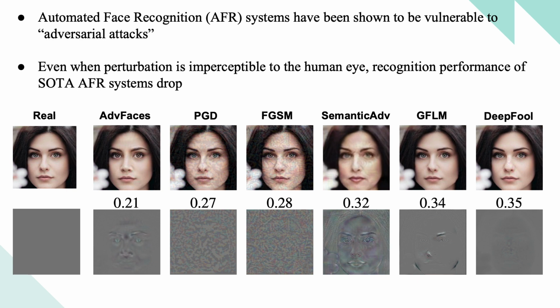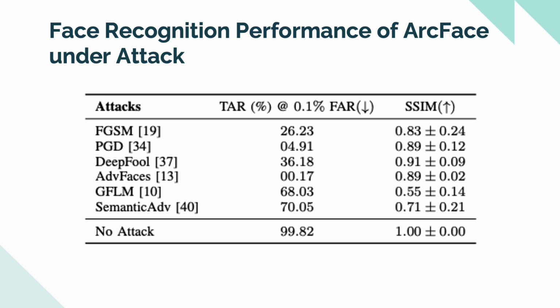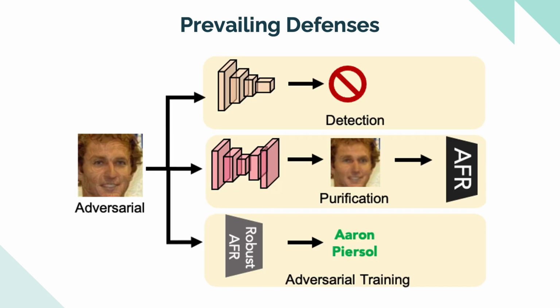We also show the ArcFace cosine similarity scores between the adversarial image and the unaltered input real image. A score above 0.36 here indicates that two faces are of the same subject. Therefore, none of the 6 adversarial face images successfully match the input real image. Quantitatively, this table shows that the performance of a state-of-the-art ArcFace matcher drops significantly when any of the 6 adversarial attacks are introduced. In order to defend against such attacks, there are 3 possible approaches identified in literature.